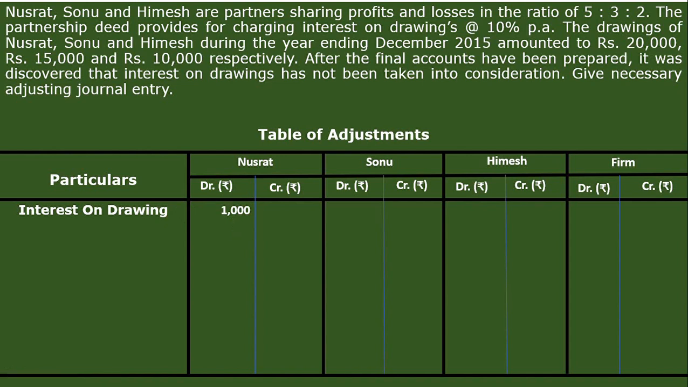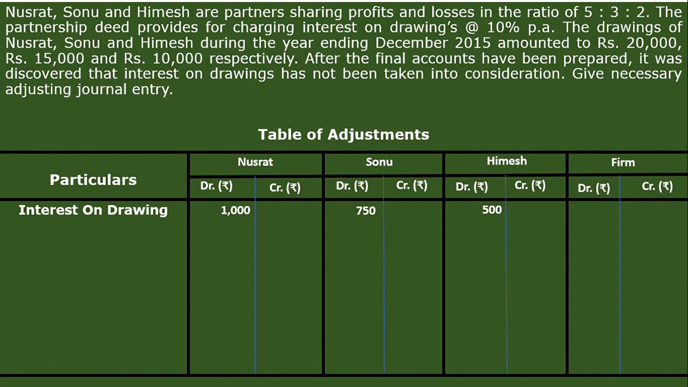Interest on drawing we write in the debit side of the partners' capital account. So we have written in the debit side of the partners' capital account: 10% of 20,000 comes to 2,000, and for 6 months, that is half of 2,000, is 1,000. In the same way, Sonu's 15,000: 10% of 15,000 is 1,500 and half of it is 750. Next, Himesh, 10,000: 10% of 10,000 is 1,000 and half of it is 500.